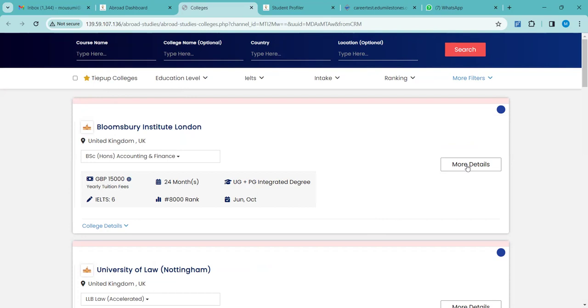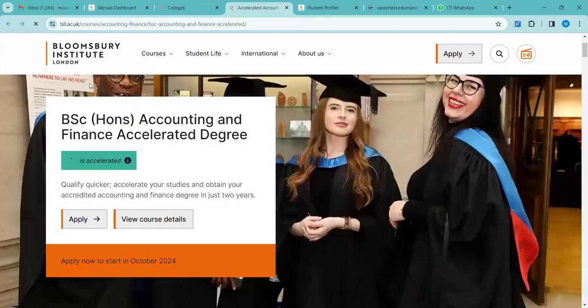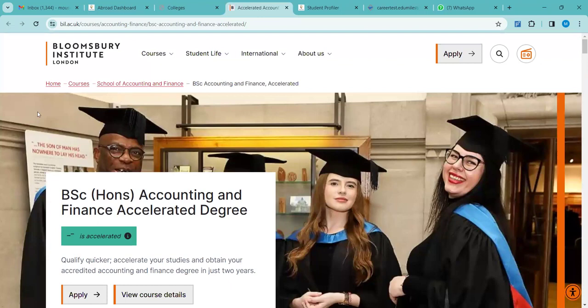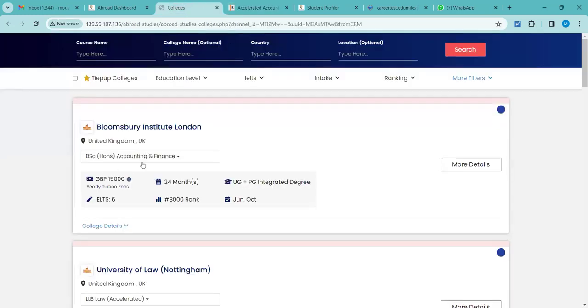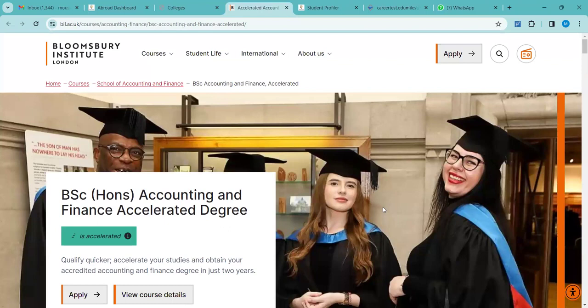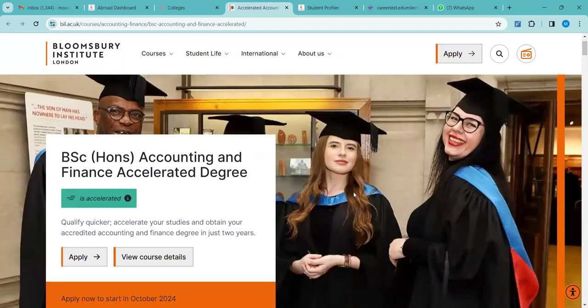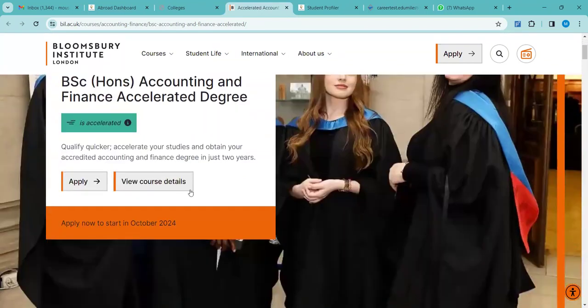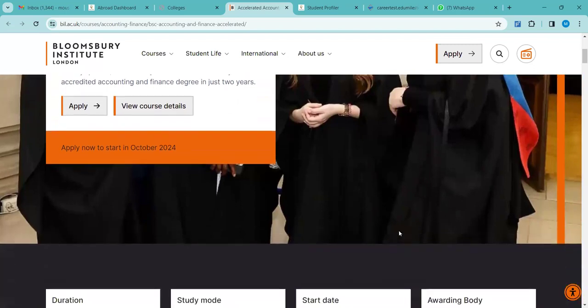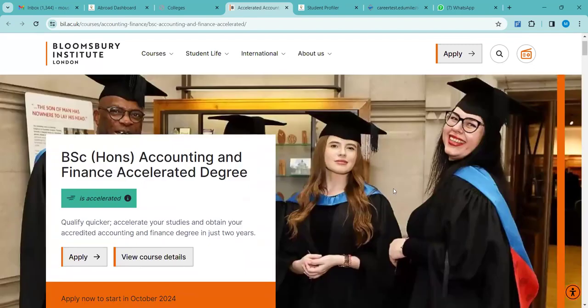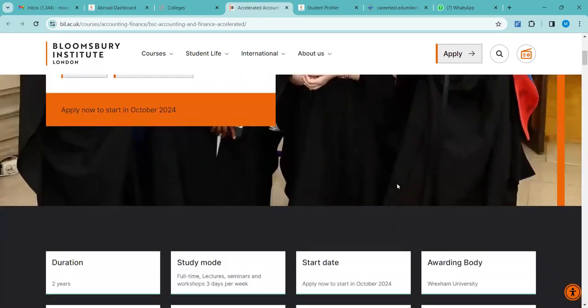Okay, go to the university website and just let them see the university. If you can see my screen, this is the program page of Bloomsbury. We have just selected this course, BSc in Accounting and Finance. Just as an example, I'm showing you, we have reached this page here. So you can just show them that this is how it might look. Once we get the profile, then we can give you the final list of universities where you can apply. So this is how you can give them a hint.